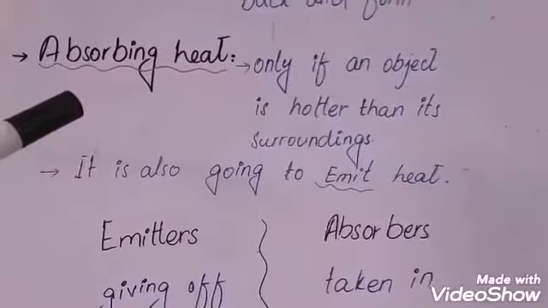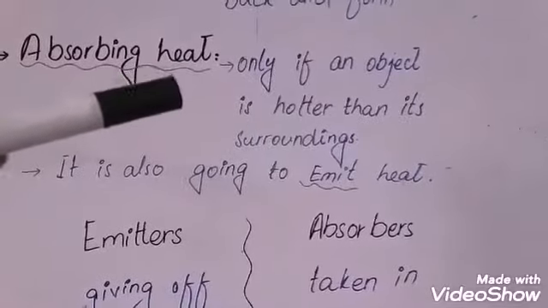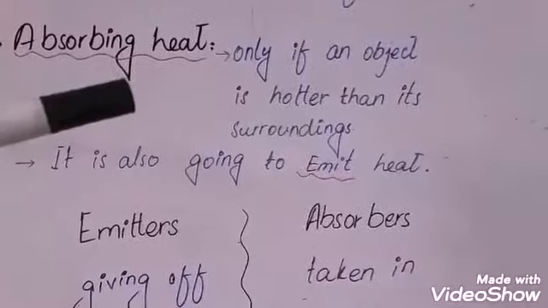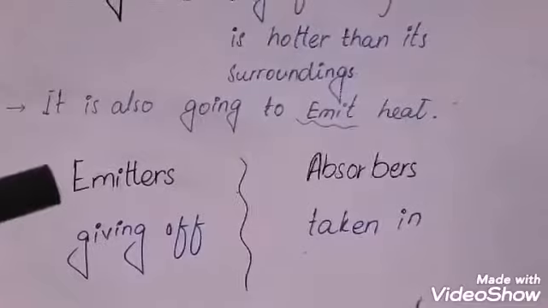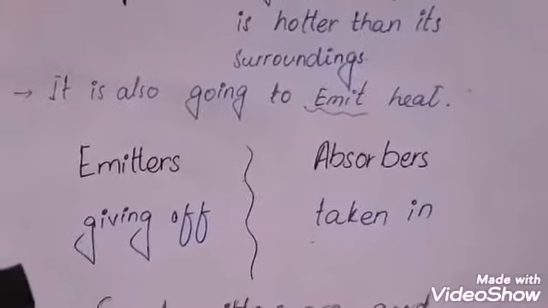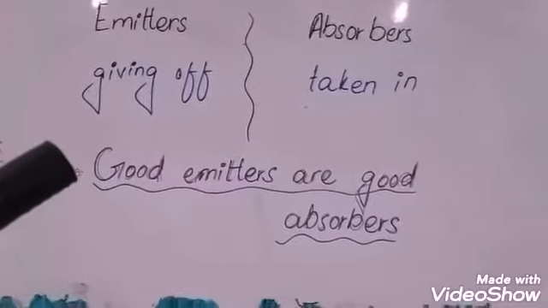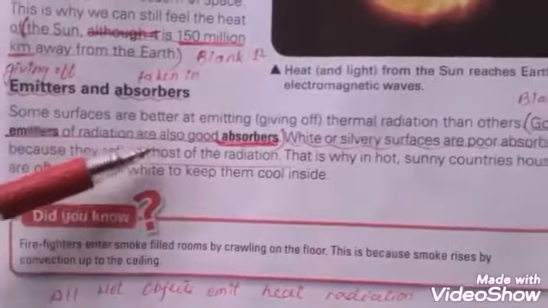Next is absorbing heat. How does heat get absorbed or emitted by an object? If an object is much hotter than its surroundings, it is going to emit heat. So, emitters and absorbers. Emitters means giving off, and absorbers take in energy or heat. The important point is that good emitters are also good absorbers. Blank number 13. Good emitters of radiation are also good dash absorbers.